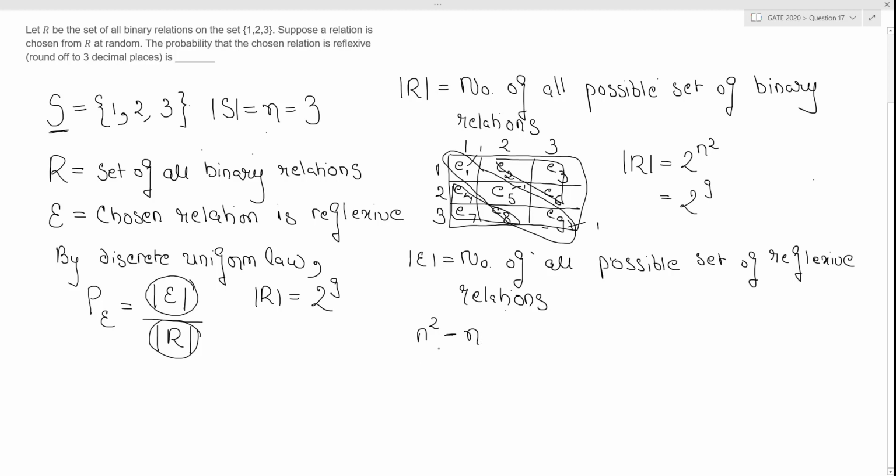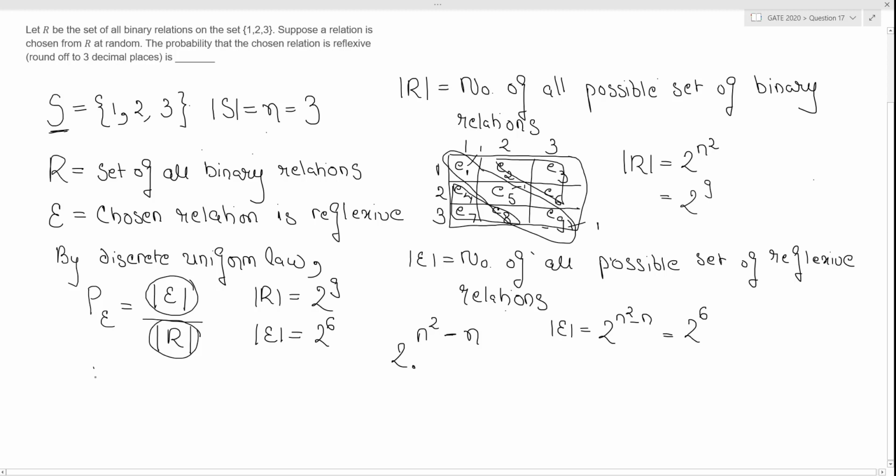For these remaining elements, which is nothing but the triangular parts, I have two choices. We already know how these two choices came. So now we got this small e also, which is 2 to the power n square minus n, which in this case is 2 to the power 6. So we got another part of our puzzle, which is that the number of all possible reflexive relations is 2 to the power 6.